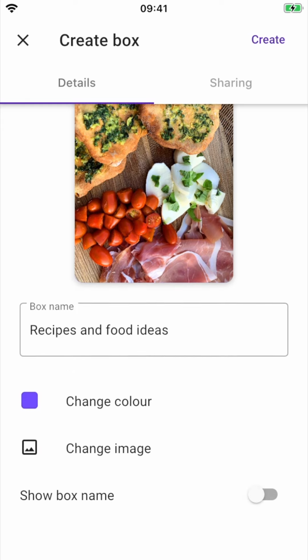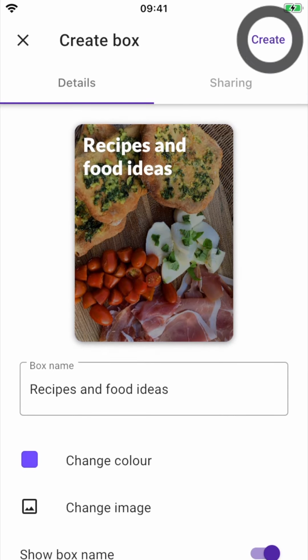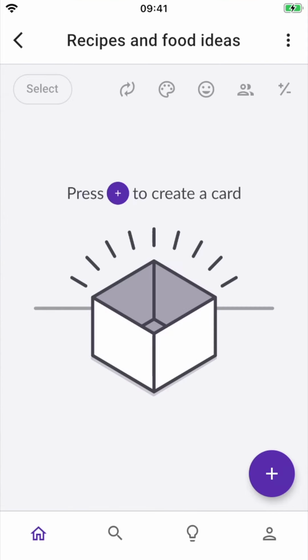But in this case, I'm going to turn it back on and press Create in the top right corner of the screen. And there it is. So now I've got somewhere to add my recipes and food ideas. And if I press the box now, I can see what's inside it, which currently is nothing, of course.